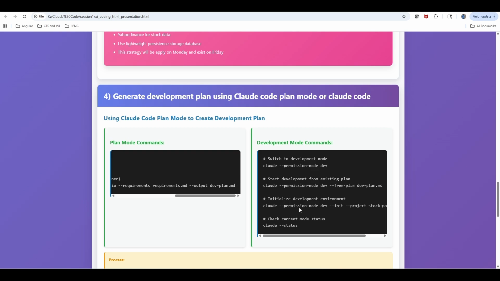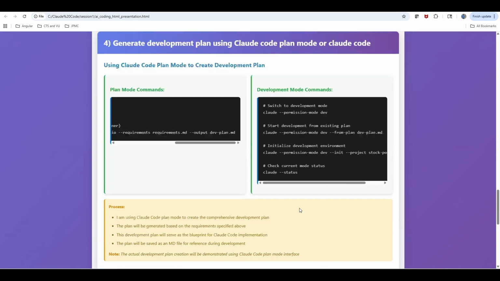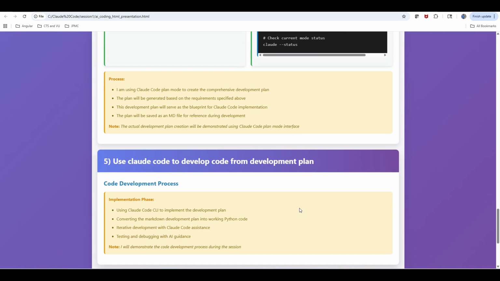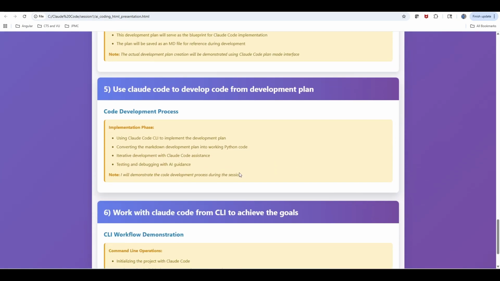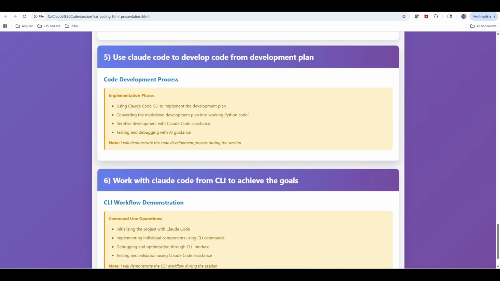If you really experience it while doing this, it makes you feel amazing. I experienced all of this, so I thought of sharing these steps with you. This is the basic process for generating the development plan and then executing it. The final step, as I said, is to use Claude Code in development mode, giving it the plan generated earlier to achieve our development goals.